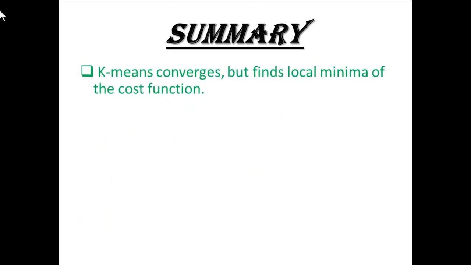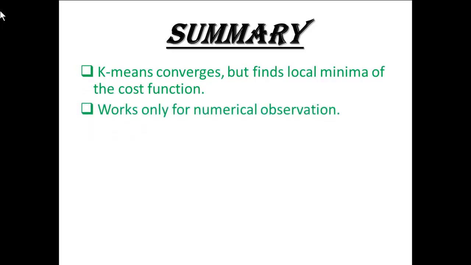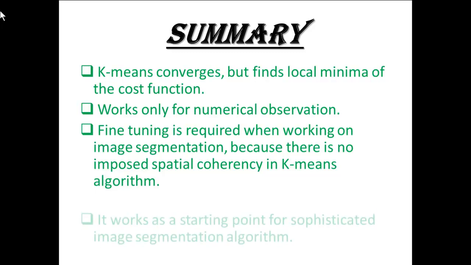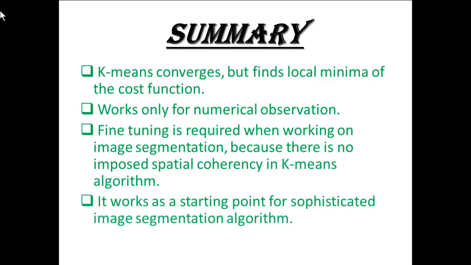Summary: K-means converges but finds local minima of the cost function. Works only for numerical observations. Fine tuning is required when working on image segmentation because there is no imposed spatial coherency in the k-means algorithm. It works as a starting point for sophisticated image segmentation algorithms.